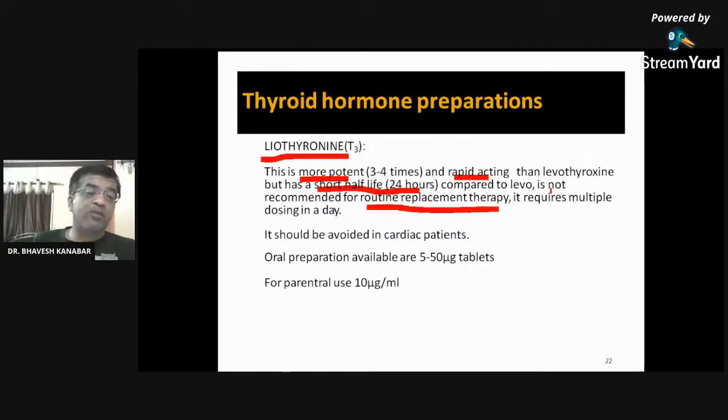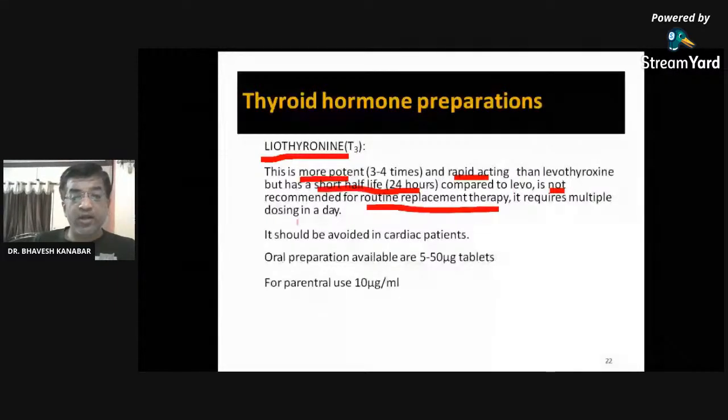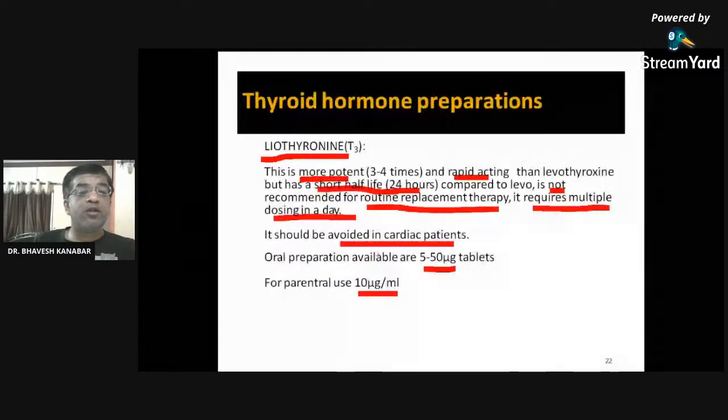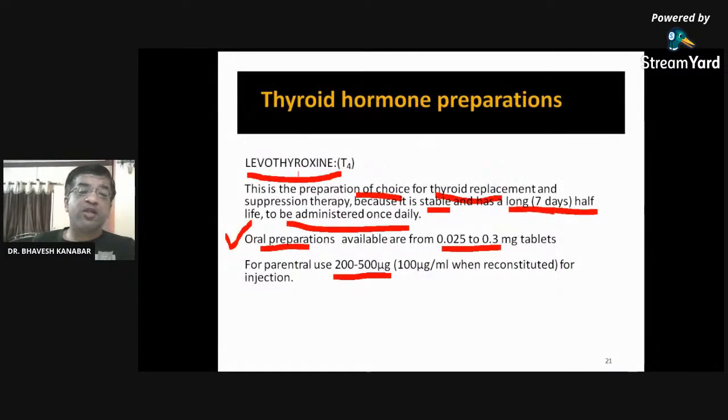It requires multiple dosing in a day. It is to be avoided in cardiac patients also. Oral preparation is 5 to 50 microgram, and for parenteral use 10 microgram per ml. So for routine therapy, levothyroxine is the drug and preparation of choice for thyroid hormone replacement.